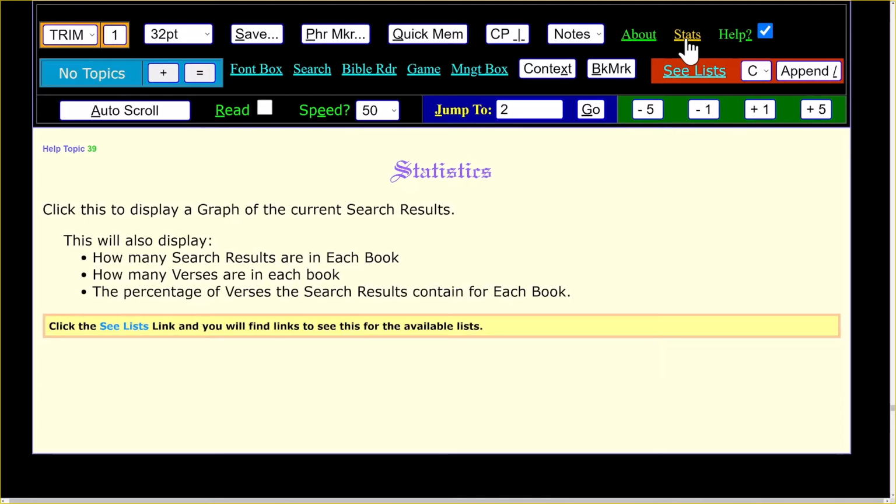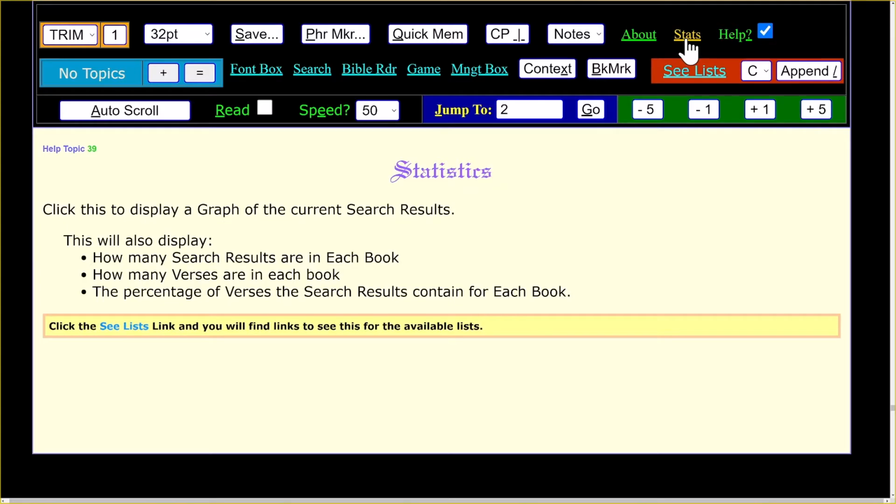The reason I created this was because we're doing a study in Mark, and a while back there was a pastor who was telling me that a lot of the verses in the book of Mark begin with the word "and," because it's displaying the servitude of Jesus. So things would happen right away, immediately, one right after the other, and this happened, and that happened, and this happened. So what I wanted to do is see how many verses actually begin with the word "and" for their first word.